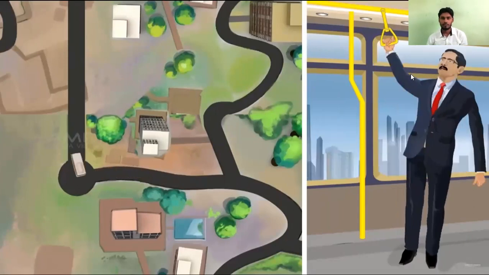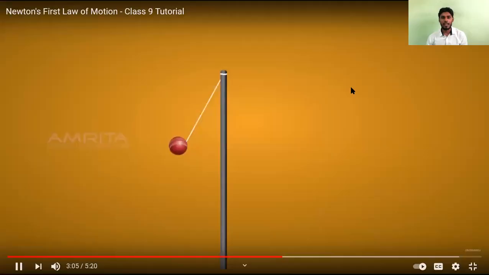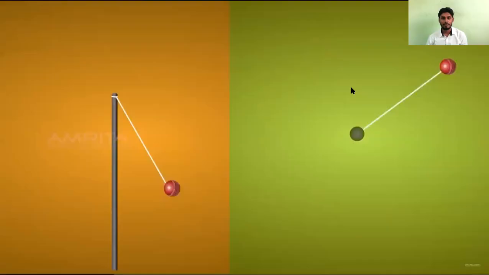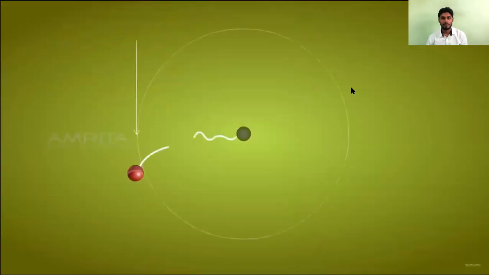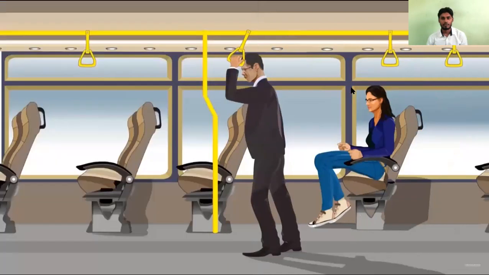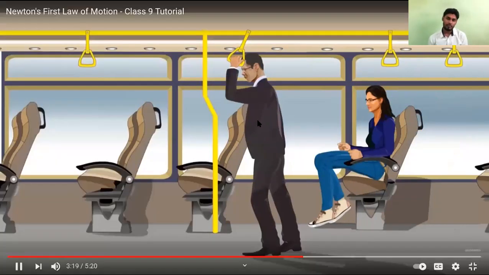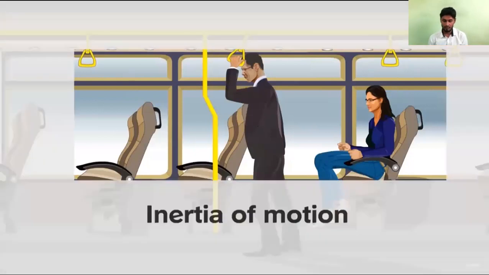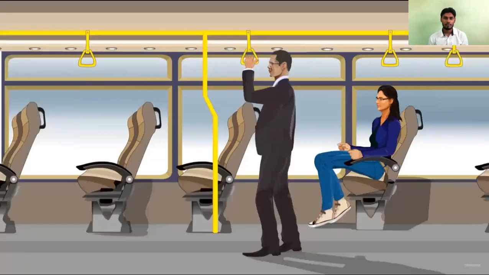The passengers will tilt to the left. Do you understand? Inertia of direction is the tendency of a body to oppose any change in the direction of its motion. With the application of sharp brakes, the bus stops all of a sudden and the passengers tend to fall forward. This is due to inertia of motion experienced by the upper part of the body.